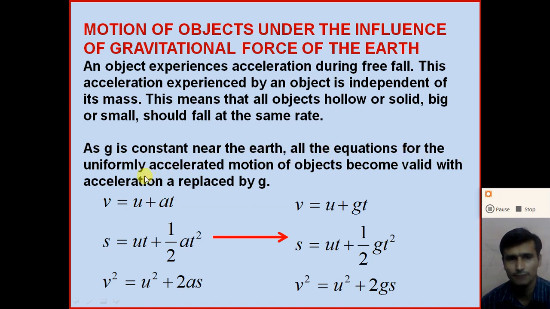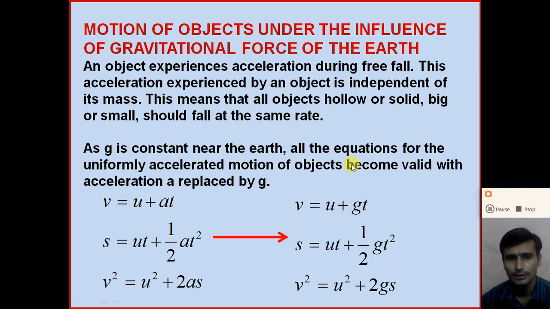All the equations for the uniformly accelerated motion of an object become valid with the acceleration a replaced by g. So here the motion of free fall is called uniformly accelerated motion, and we use the equations of uniformly accelerated motion by replacing a by g, right?